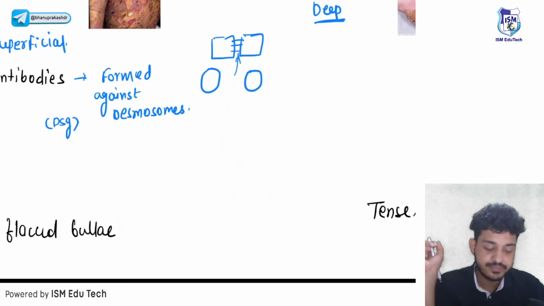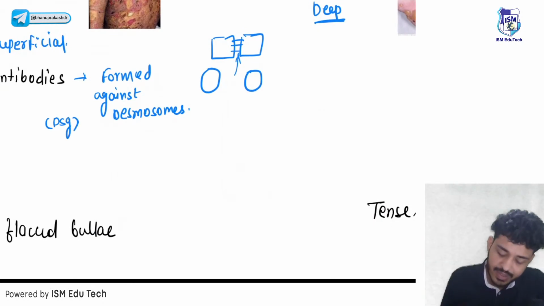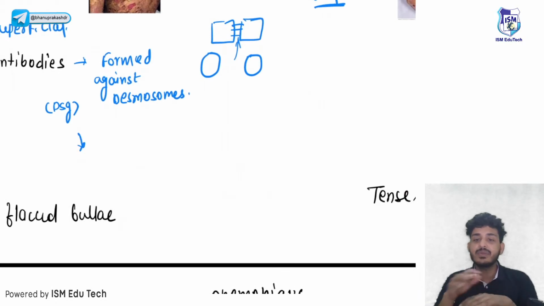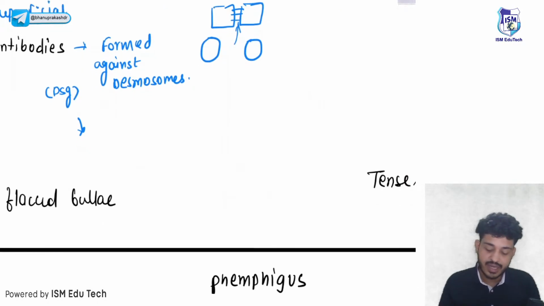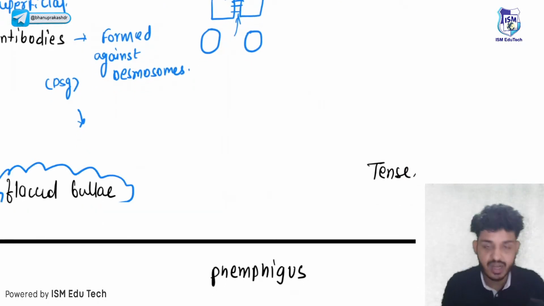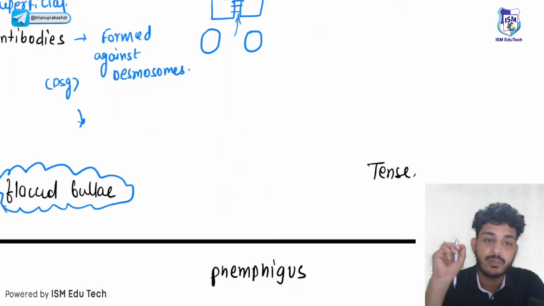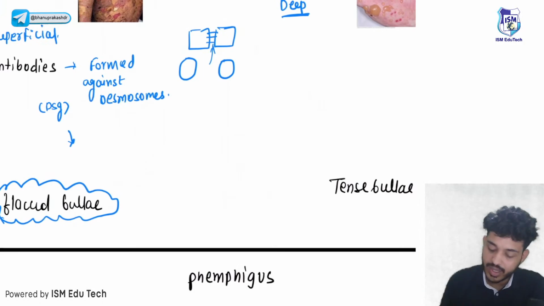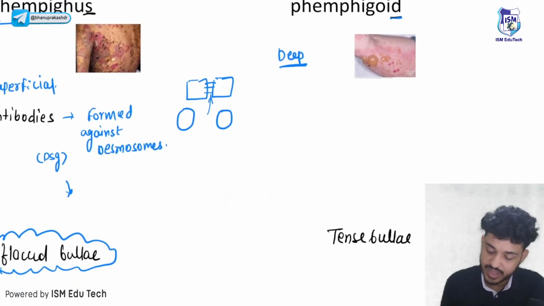Now what will happen? There will be bulla formation, that means fluid accumulating inside. That bulla will be a flaccid bulla. Remember this word, guys. This will help you to solve multiple questions. You just need to look for flaccid or tense. I will tell you how. Just remember. Look here, guys.